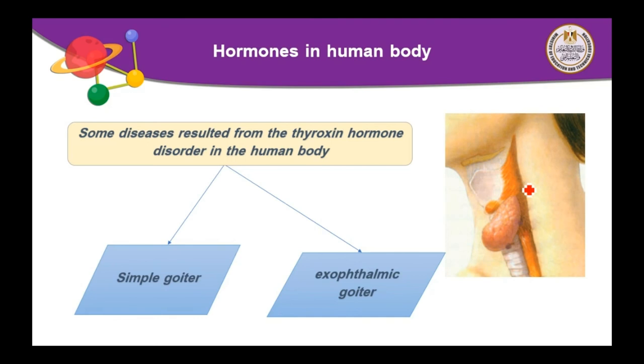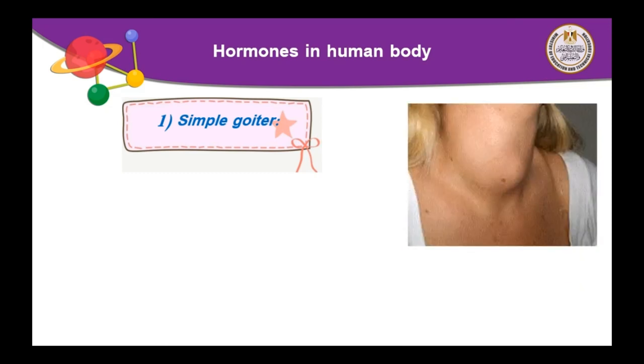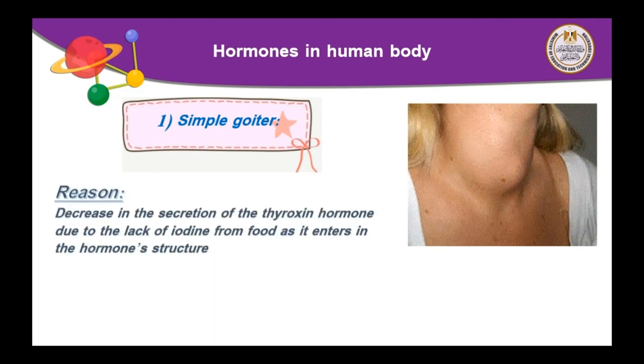What is the difference between the two diseases? Simple goiter. As you see in front of you, this woman suffers from simple goiter. How can we know? Number 1, the reason: a decrease in the secretion of thyroxine hormone due to the lack of iodine. Why does a lack of iodine cause simple goiter? Because iodine is used to form thyroxine.